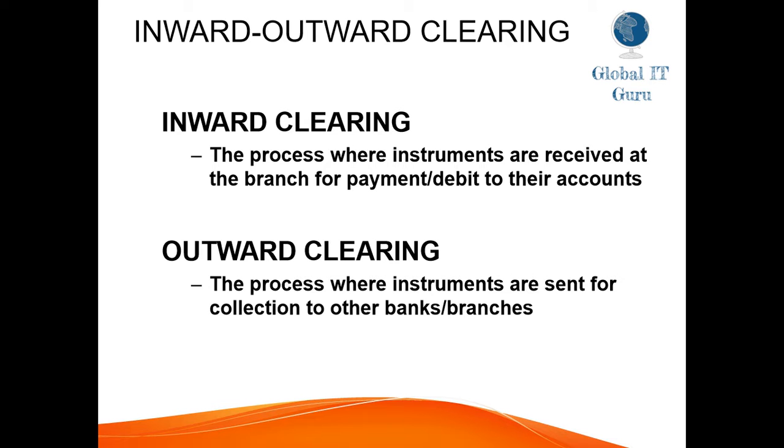Secondly, we have outward clearing, the process where instruments are sent for collection to other banks or branches. In very simple language, we can say debit clearing is inward clearing and credit clearing is outward clearing.